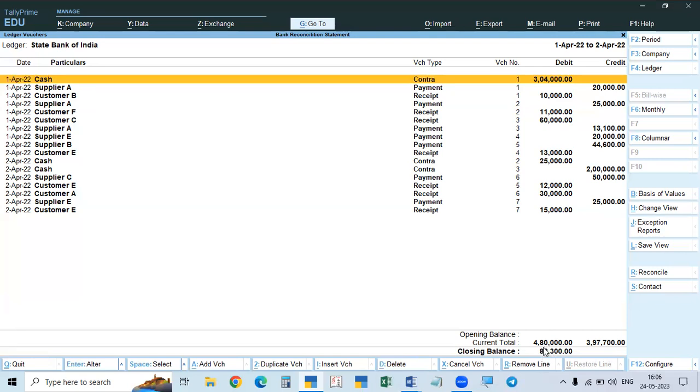So it will show, as per our books, this is the balance. Due to the differences, the bank book shows so much balance. Like that, we will prepare the reconciliation statement. How will we prepare that? For that, see here.